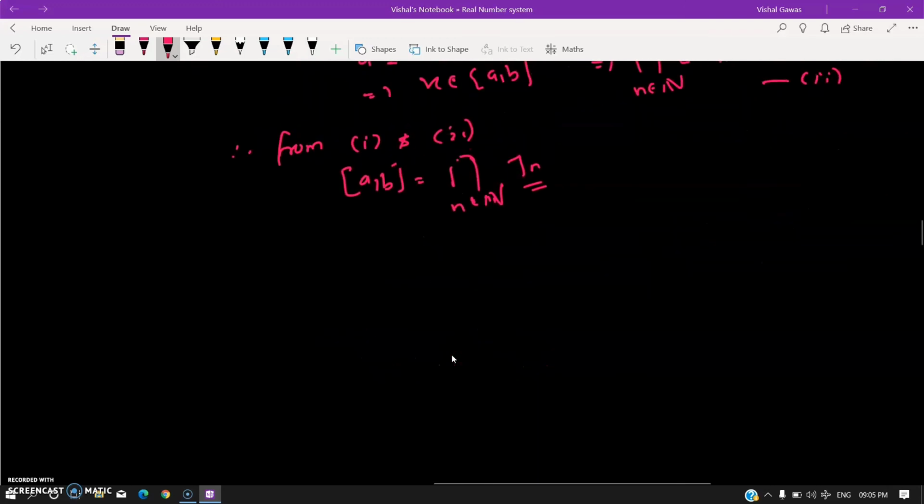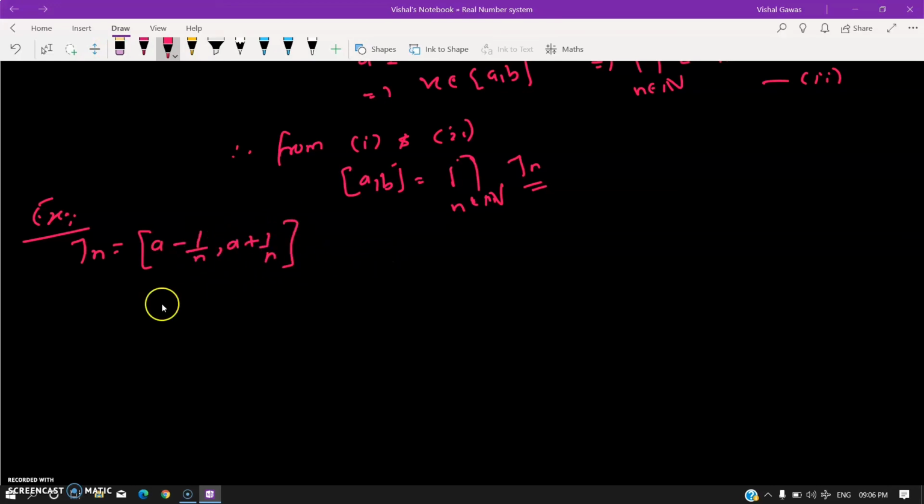So that's what that was about. I'll leave some exercises for y'all, which you can try, not difficult, on similar lines. If Jn's are [a minus 1 by n, a plus 1 by n], closed, then if I look at the intersection over n in N of Jn's, I must get the singleton {a}.